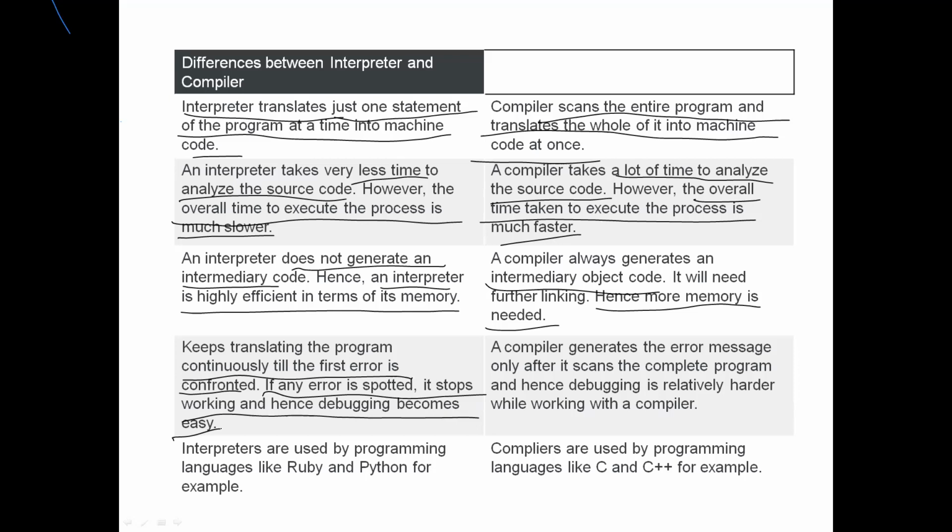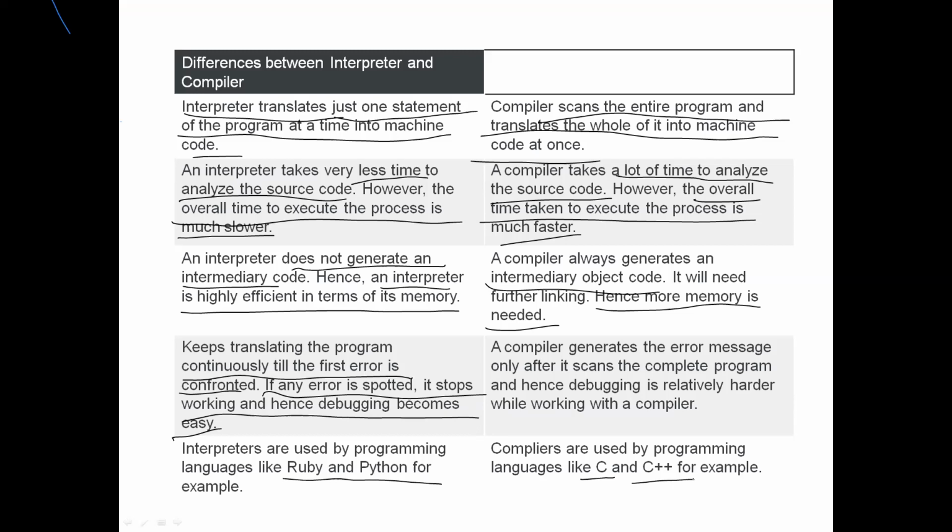When it comes to the compiler, it generally scans the entire program. So whatever errors are in this program, in the total 10 lines, it is going to find the errors and then finally summarize them. But the interpreter is not like that. And when it comes to the interpreter, it uses languages like Ruby and Python. The compiler uses C, C++.